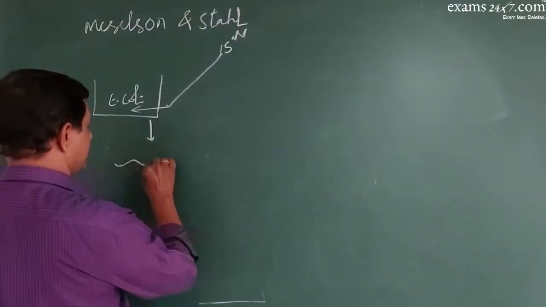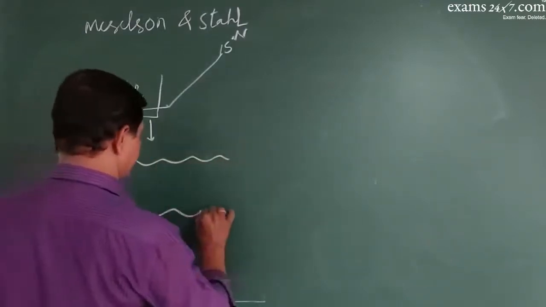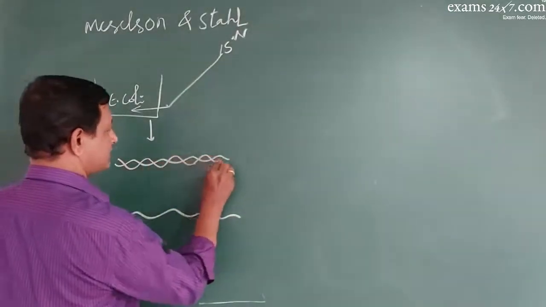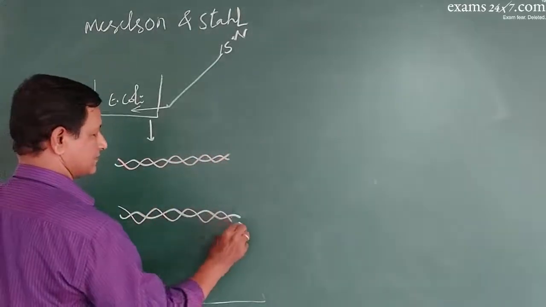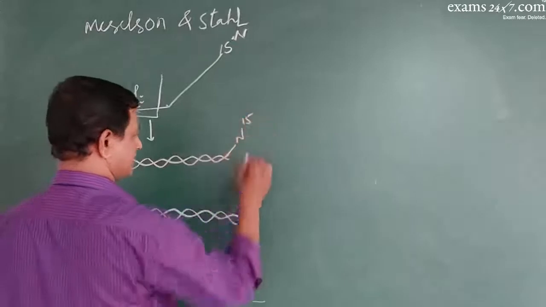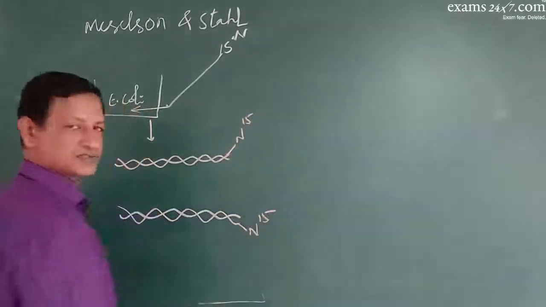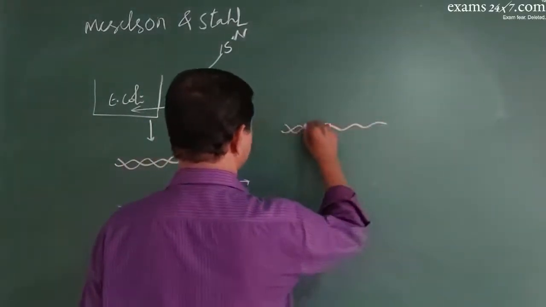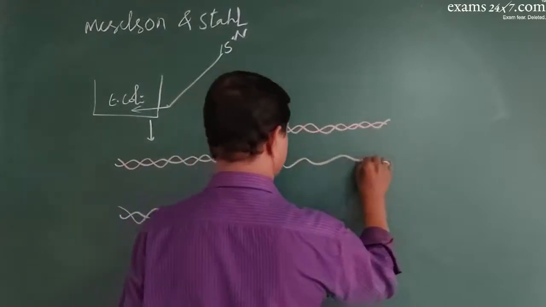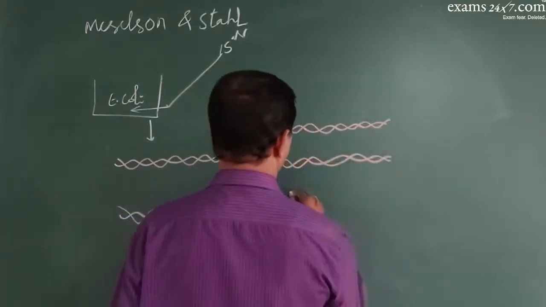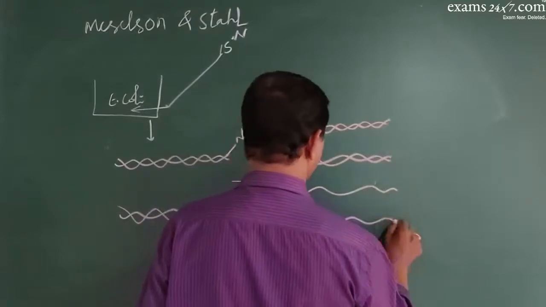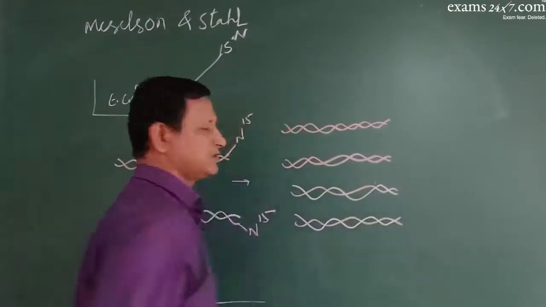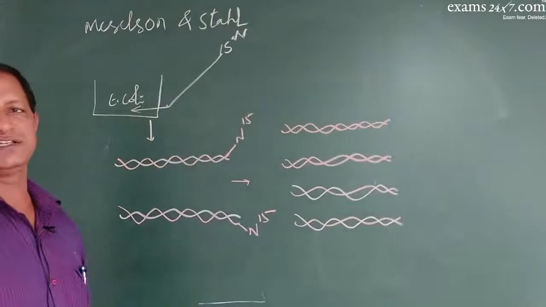cells the two new molecules produced in DNA, and those two molecules of DNA had one strand as heavy strand. See, this is N15 strand, this is N15 strand, like this. And again in the second generation they found that two molecules being totally heavy molecules and the other two molecules being the hybrids, like this. So this says that the process of DNA replication is semi-conservative.